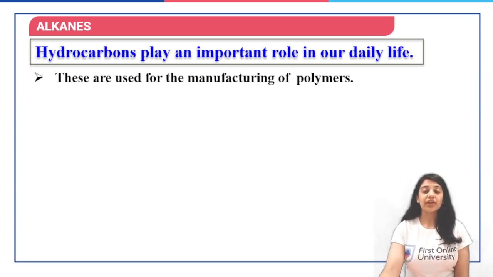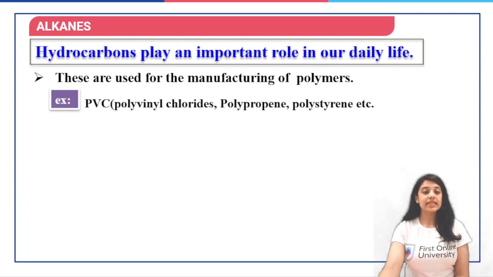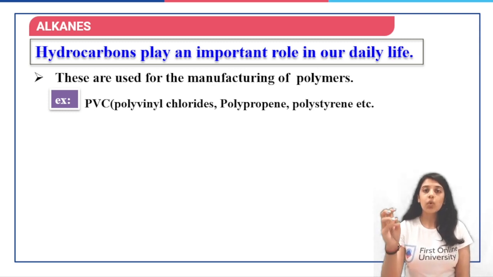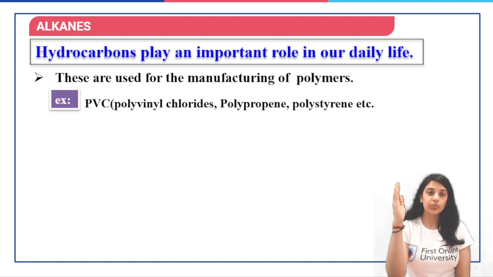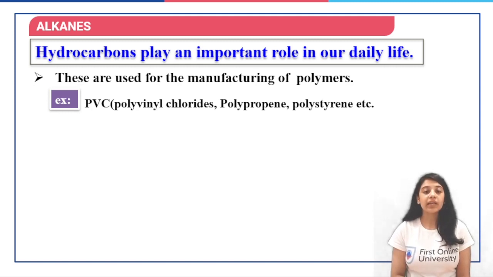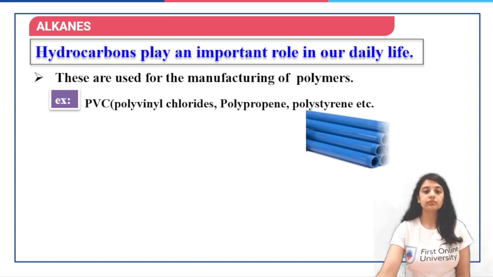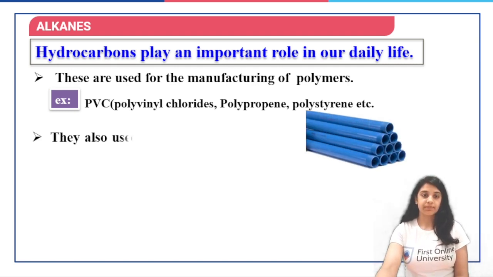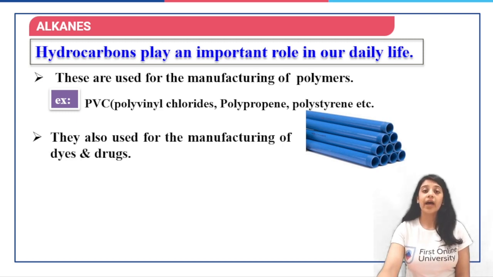These are used for manufacturing of polymers as well. For example, if I say PVC, PVC is what? So you see PVC coatings on the walls, on the roofs. So PVC is polyvinyl chloride. Apart from that, we have polypropylene, polystyrene, polythene. All these are examples of polymers that are born from these basic hydrocarbons only. PVC pipes. They're also used for the manufacturing of dyes and drugs. Pharmaceutical industry, dye industry also makes use of hydrocarbons.